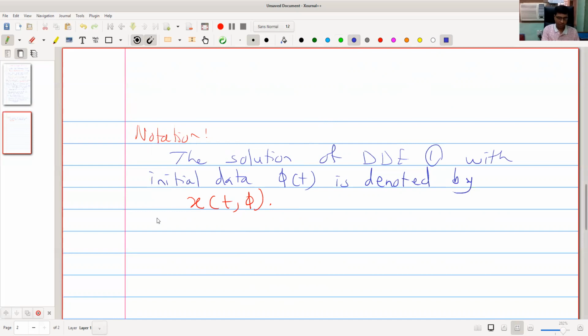We also define the norm. We have already seen this norm, so let us recall. The norm of phi is given by, we use two vertical lines, although in the textbook it is usually given by a single vertical line. This is equal to the supremum of mod of phi of t. Now our phi is a real valued function.